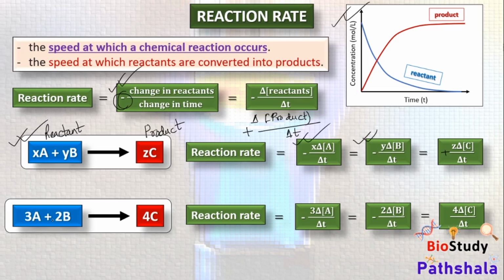Next is 3A plus 2B equals 4C. So the reaction rate will be expressed in this way: in place of x it will be minus 1/3 delta A by delta t, in case of B it will be minus 1/2 delta B by delta t, and in case of C it will be 1/4 delta C by delta t. So I hope you understand this.